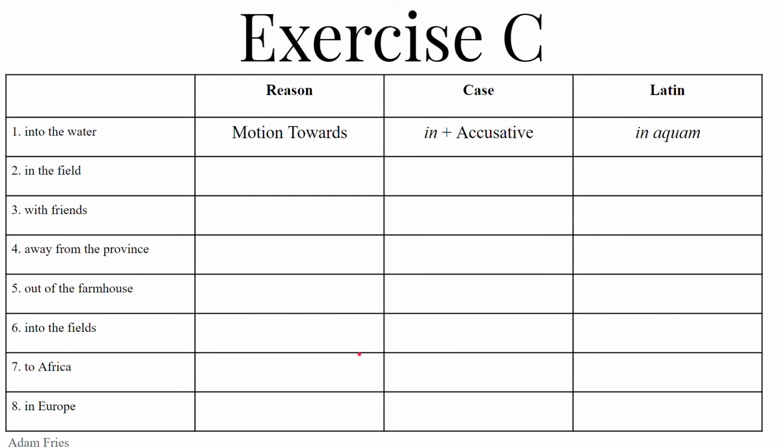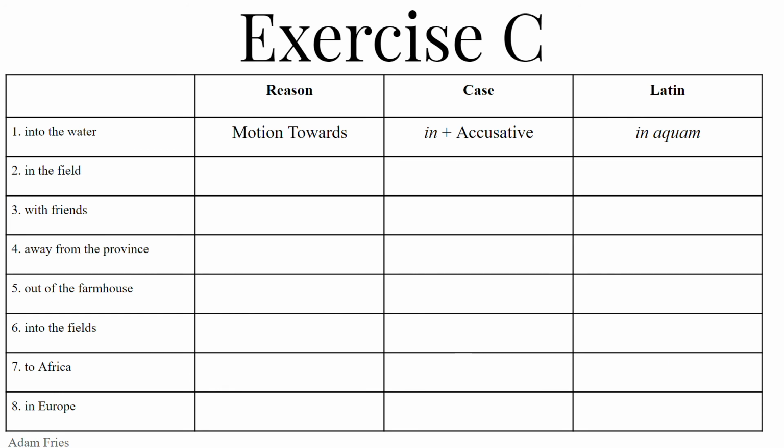To Africa, we are going to Africa. The reason is motion towards. We are moving to Africa, motion towards Africa. The case is the accusative with the preposition ad, plus the accusative to show motion towards, ad Africam, ad Africam.